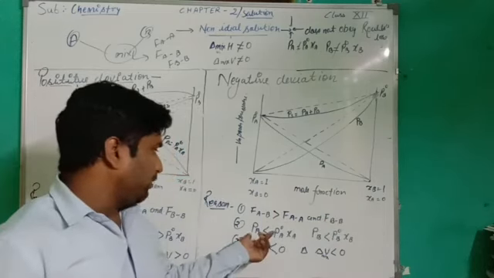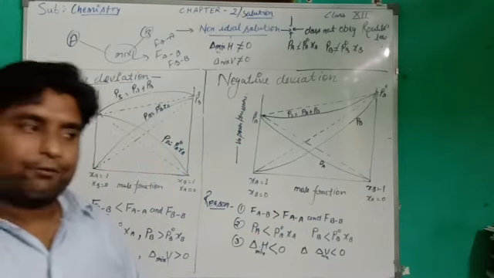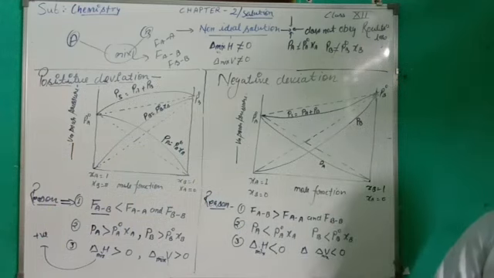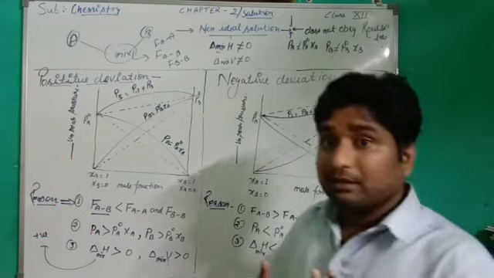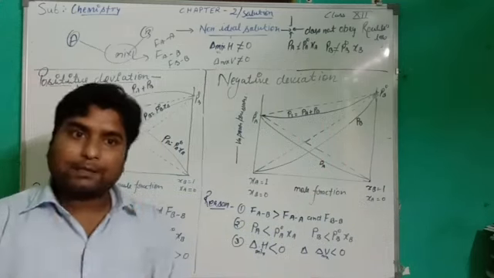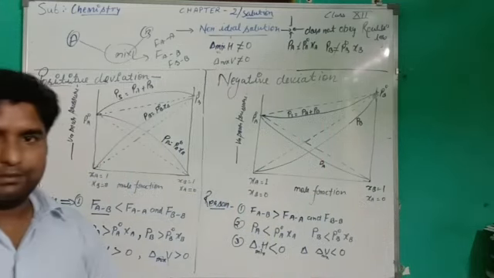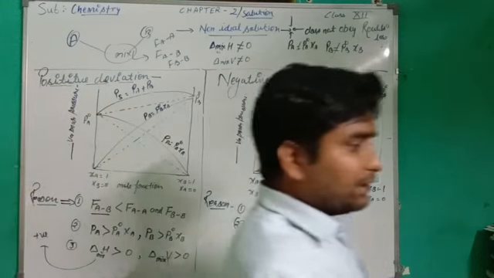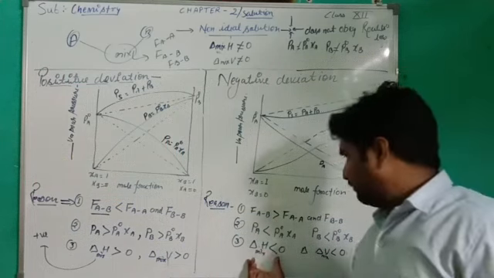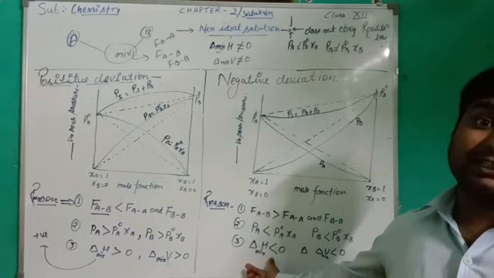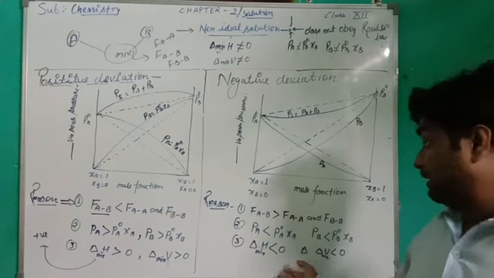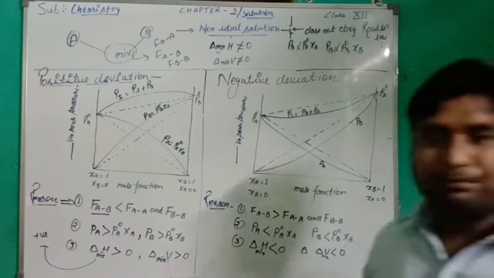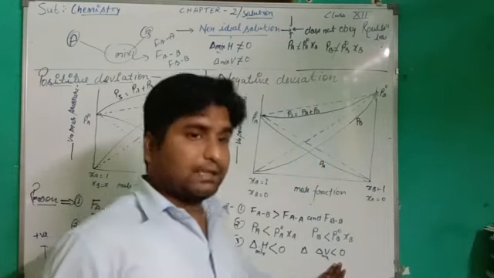The partial pressure of liquid A is less than P naught A into XA, and the partial pressure of liquid B is less than P naught B into XB. This is the condition of negative deviation. When liquids A and B mix together, delta H is less than 0, meaning this is an exothermic process because heat is released from the solution, and delta V of the solution is less than 0.